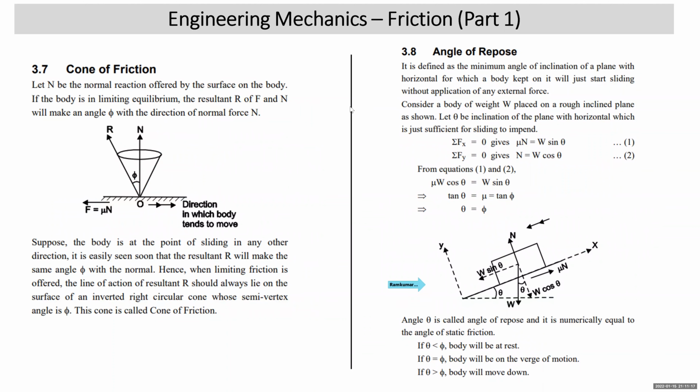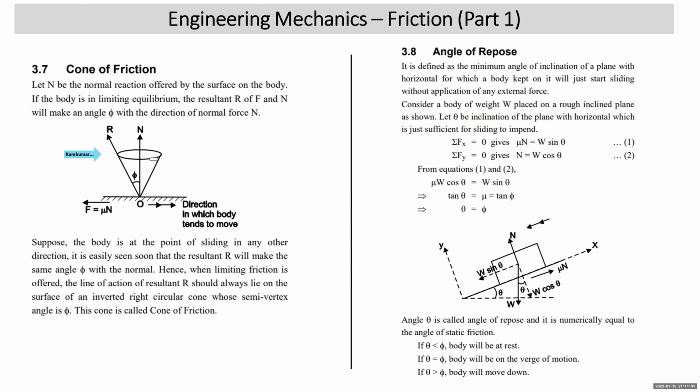Now we come to the next term, which is cone of friction. See, cone of friction has not much relevance with the solution of the problems of friction or the solution of the problems of this chapter. It's just a theoretical term. Now, just now you saw that in the previous article, angle of friction is the angle which the resultant of normal reaction and friction force makes with the direction of normal reaction.